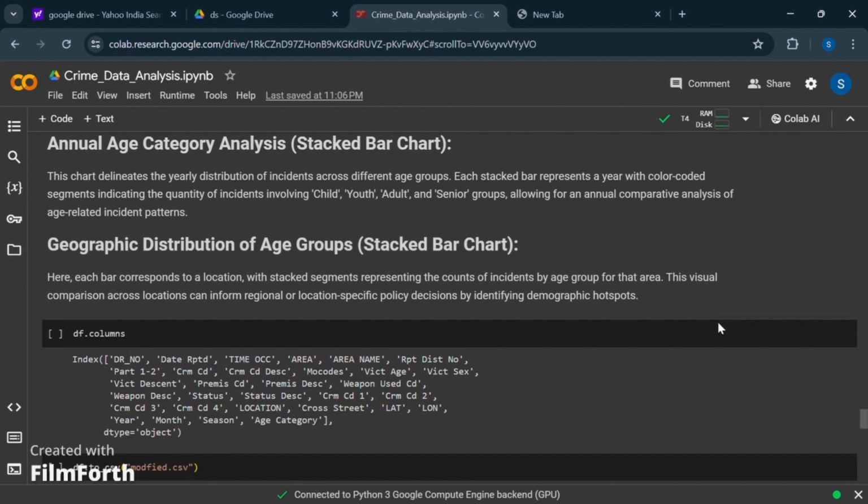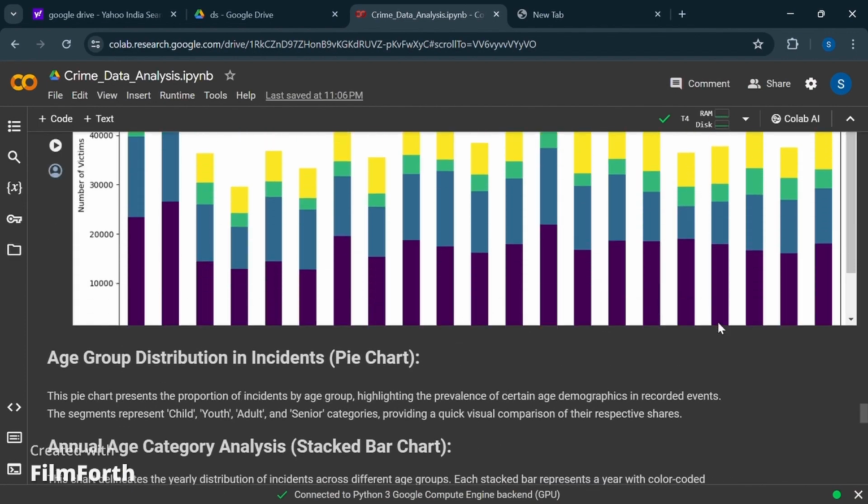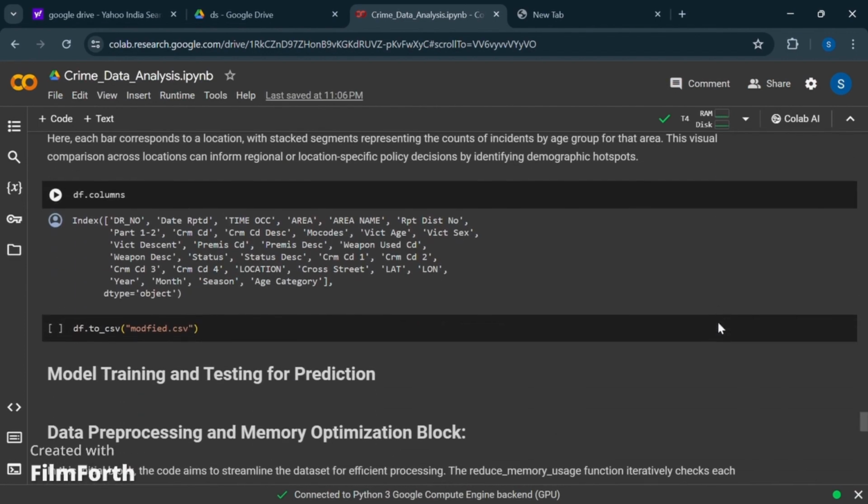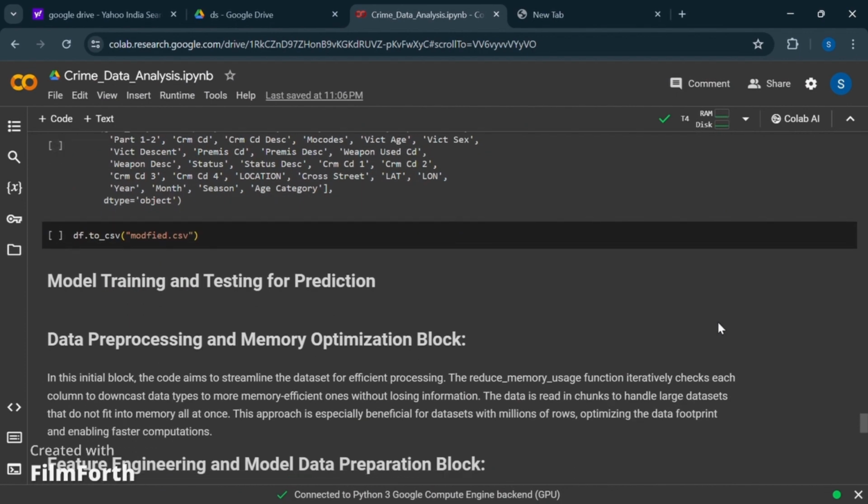The geographical distribution stack graph shows the following information. Now we are moving to model training and test for prediction. Here we split the data from the data set into a training data set and a testing data set, such that after training we can compare with the remaining data, the testing data set, to get a proper result.